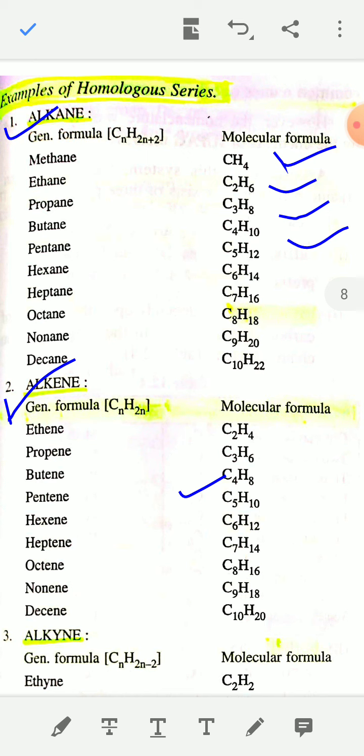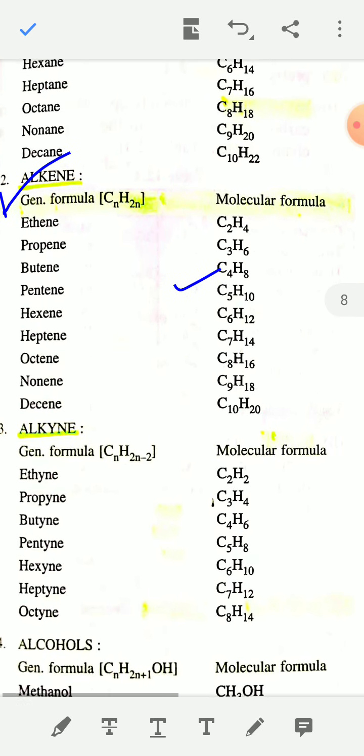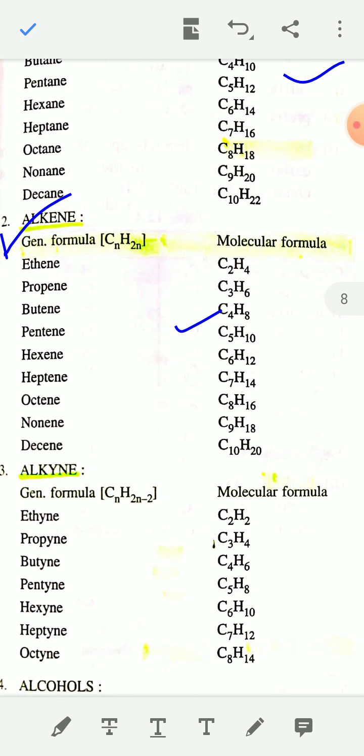And for the homologous series of alkene, you can see the first member is C2H4, that is ethene. The second member of the alkene homologous series is propene C3H6. The third member is C4H8, like this. The alkyne homologous series is also given. You have to read these examples.